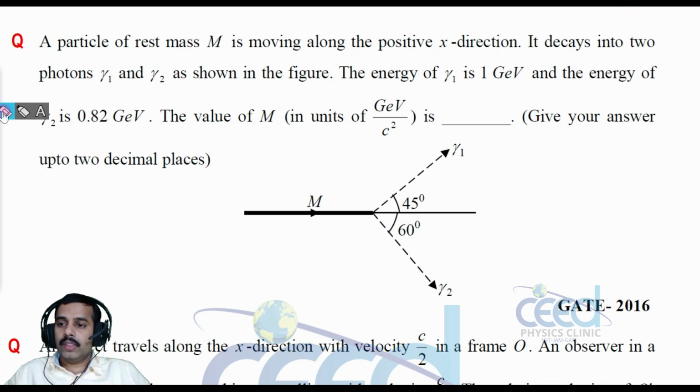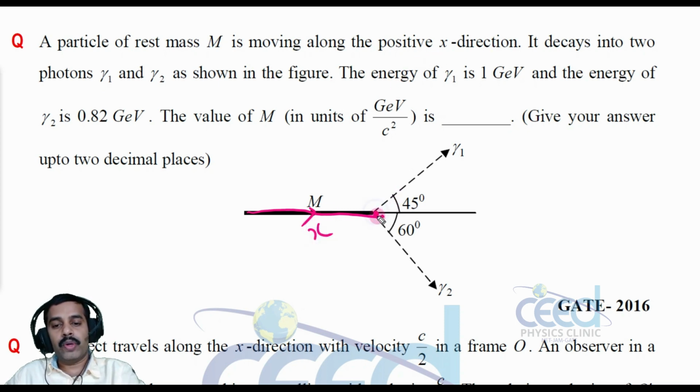So in this question we can equate the momentum, right? Initially the particle is moving along the x direction. Suppose it splits into two gamma photons with energy E1 and E2, and here there is a component that will cancel out.